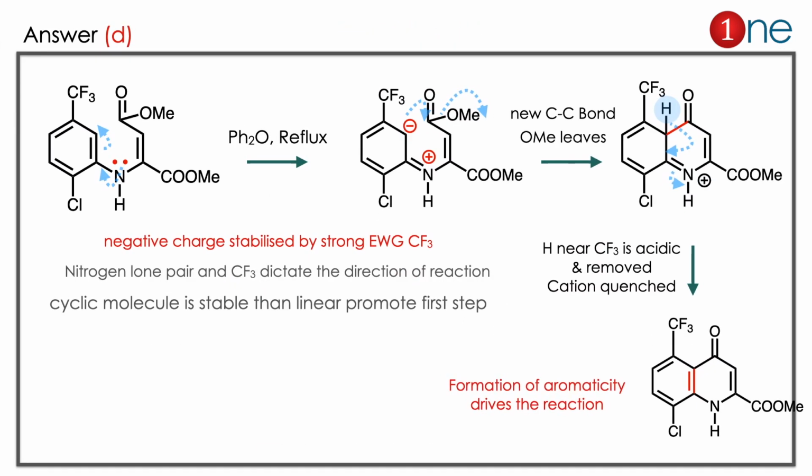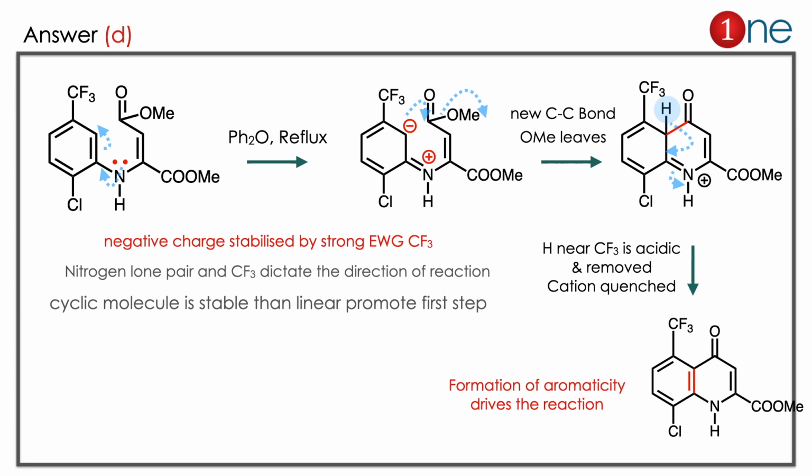The answer is D. Let us see how. The starting material is benzene, you have nitrogen. So CF3 in the benzene is making the ring too much electron withdrawing. So what really happens is, nitrogen donates its lone pair to the system. So the charge developed in the ortho position there.